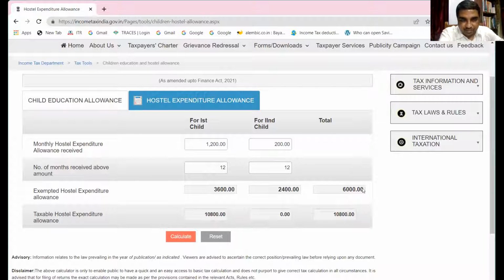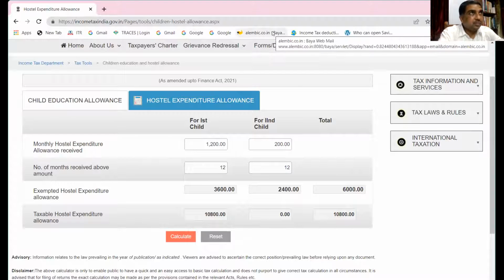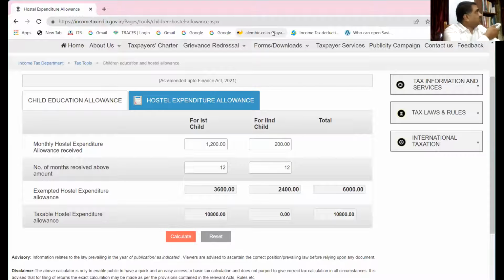So they are taking the minimum of the two, the actual allowance received for the second child, that is 200. So for the second child, you are getting only 2,400 exemption, not 3,600. Is it not? So the total figure comes to 6,000.